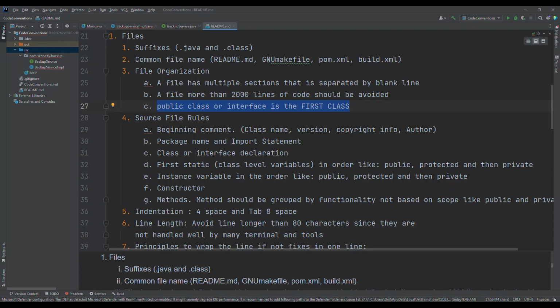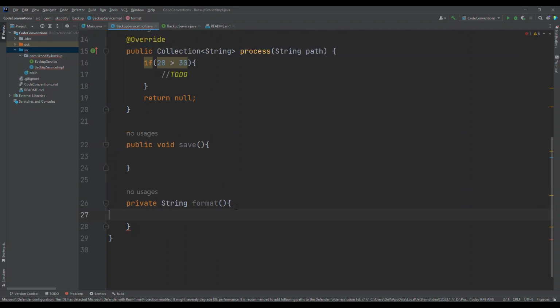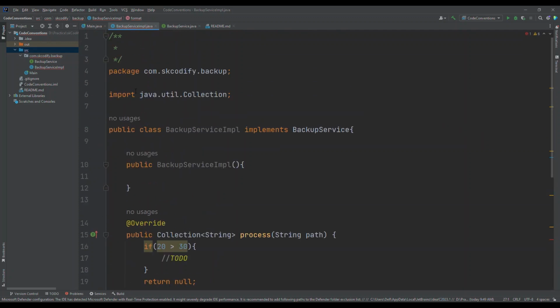Next, source file rules. This is the same thing. Beginning comment. What is a beginning comment here? In this class, this is called a beginning comment, at the top of that source file.